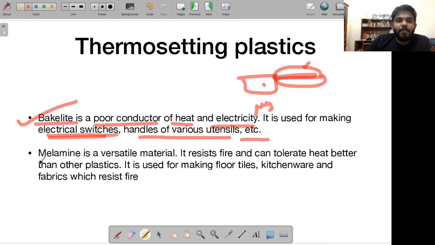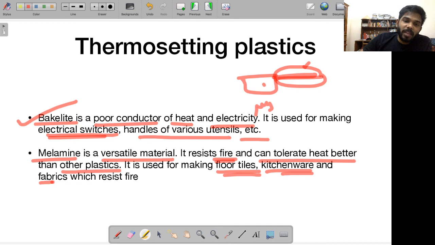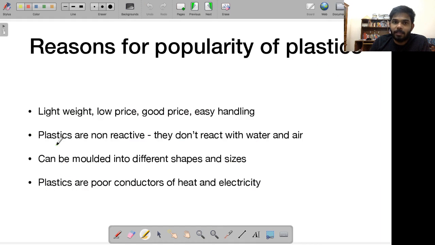Okay, then we have melamine. This is another thermosetting plastic. This is also a very versatile material. It is capable of resisting fire, and it can also tolerate heat much better than other plastics. So that is the reason you will see this is used for making floor tiles, kitchenware, and fabrics which resist fire. For example, the clothes worn by firemen are also made up of melamine fabrics.